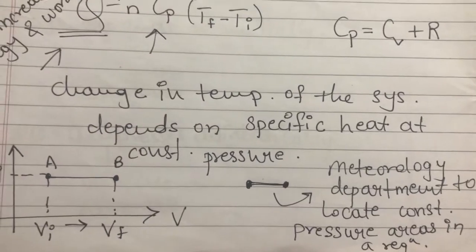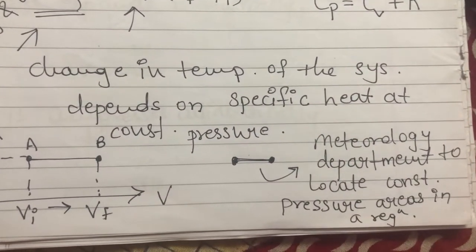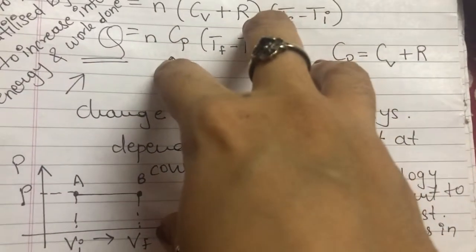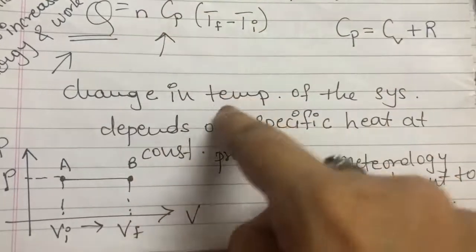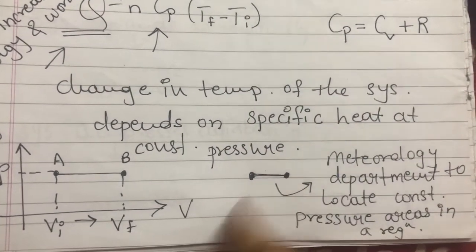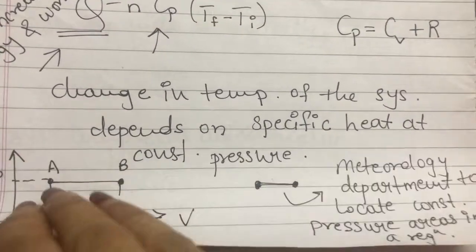Now where are these isobars used? These isobars are used by the meteorology department to locate the constant pressure areas in a region. Suppose this is a particular region; in this particular region, to tell at which locations the pressure is constant, isobars are used, and this is used by the meteorology department.